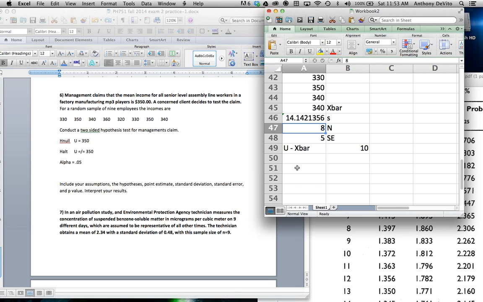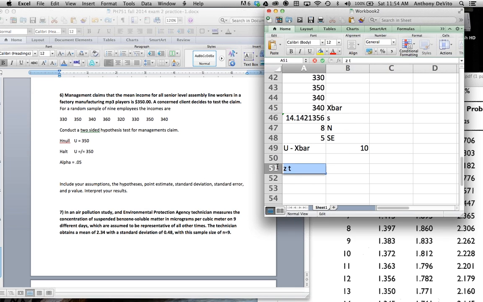I'm gonna say how many standard errors apart are these? In other words, my z-score or my t-score. Well, now which one is it? Is it going to be z-score or t-score? Well, if it was z-score, I'd be looking for a value greater than 1.96, because I know that 1.96 represents the 95% confidence interval. That number of standard deviations apart represents a 5% chance of being wrong if I reject the null hypothesis, or less if it's larger than that. So my critical value, if it's z, is 1.96.